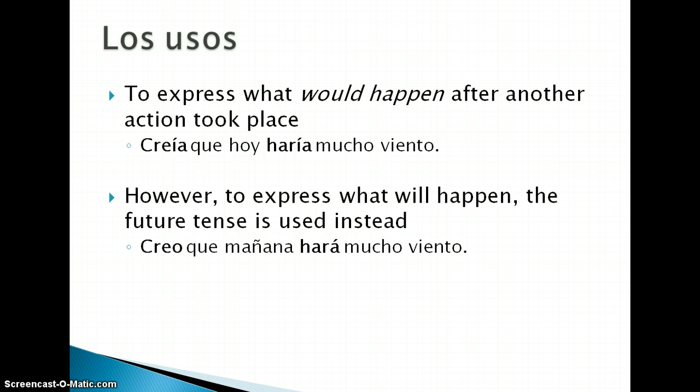I think it will be very windy tomorrow. So this is used in the future. As in the first example, we were talking about what would happen if another action took place. We'd use the conditional. However, to express what we think will happen, we use the future. So that's the difference right there. Just note when you use the conditional and when you use the future.